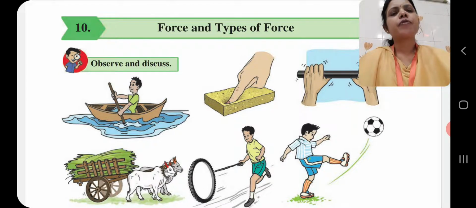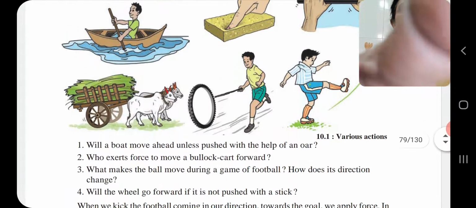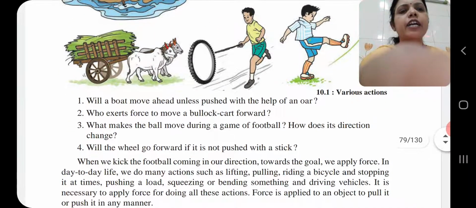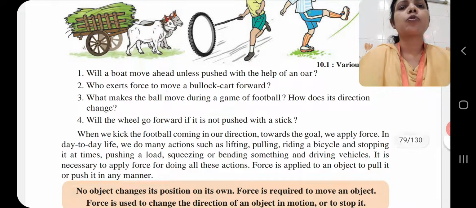Today we are going to start a new chapter, the 10th one, force and types of force. So children, here force and types of force. In your textbook, a picture is shown.